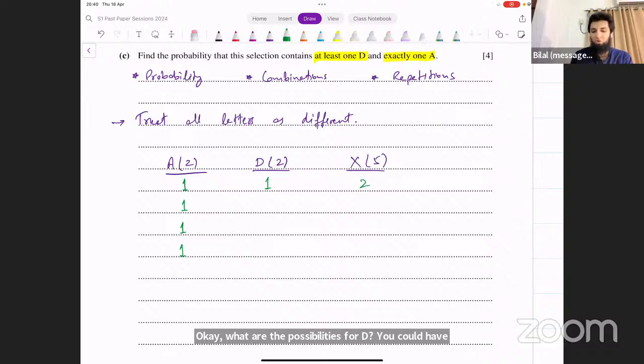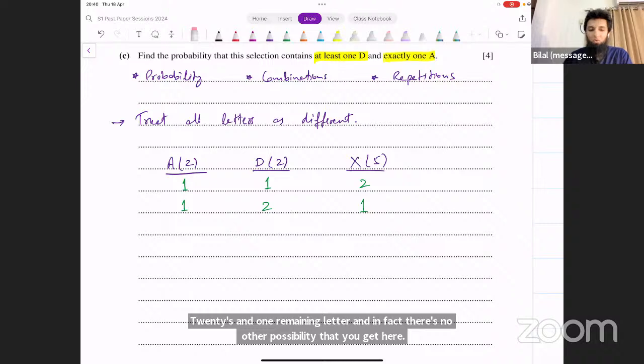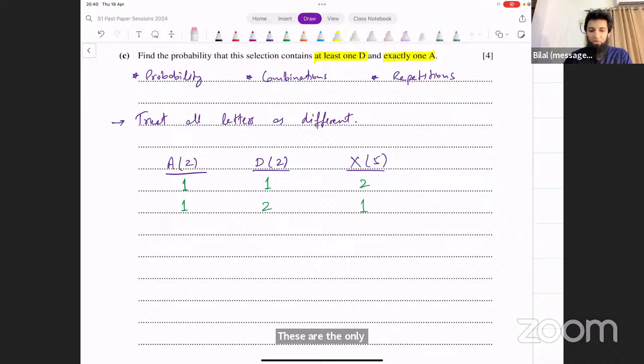You could have 2 Ds and 1 remaining letter. In fact, there's no other possibility. These are the only 2 cases. Is that okay? 1A, 1D, 2 other letters; 1A, 2 Ds, and 1 remaining letter. There's no other case that you can think of.